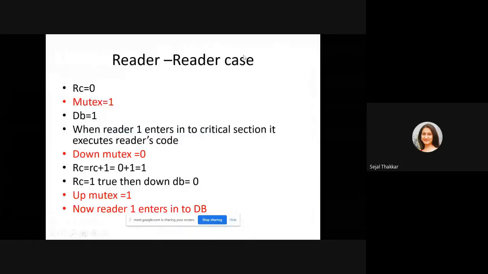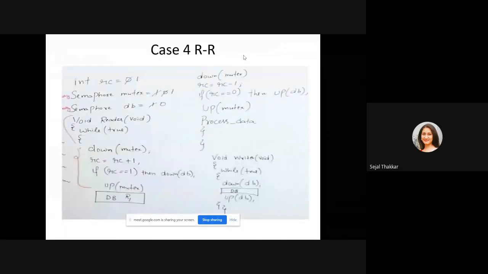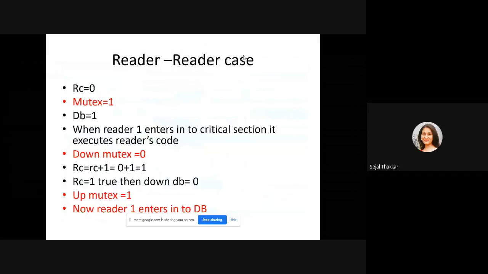So in our code, from the beginning, you need to write RC equal to 0. You have to focus on three variables: RC, mutex, and DB. DB is your critical section. Mutex is your lock and unlock for entering and exiting the critical section. And RC is the read count, meaning how many readers are in that particular critical section at a time. So RC is equal to 0 initially, and mutex and DB are 1.